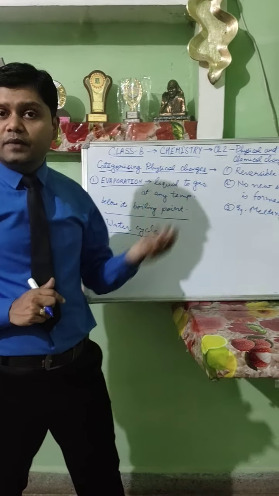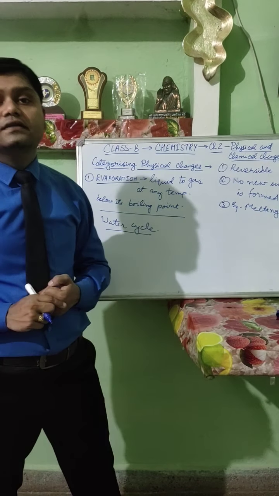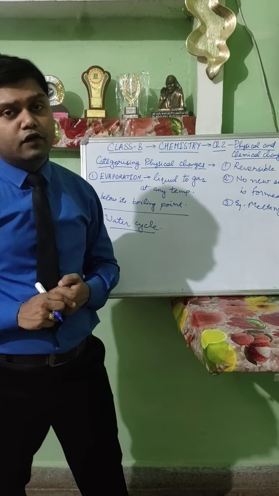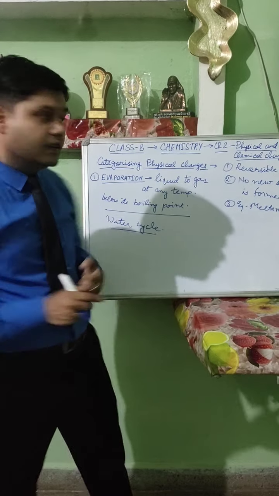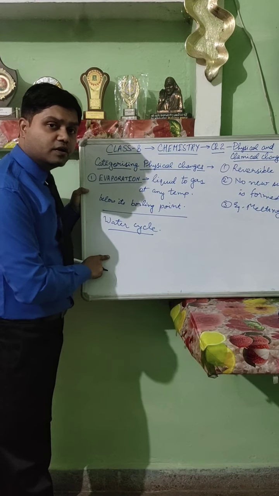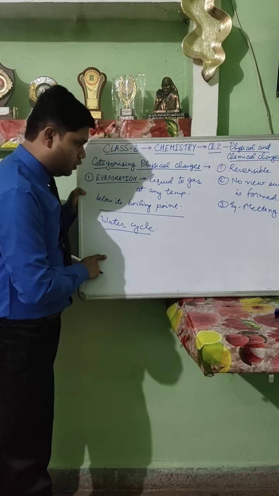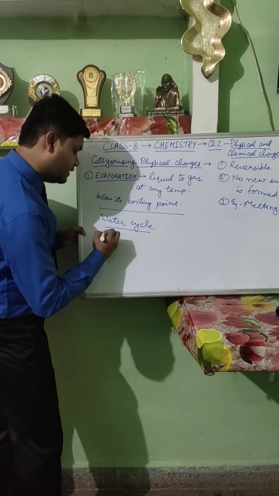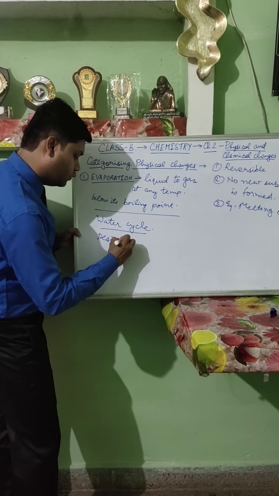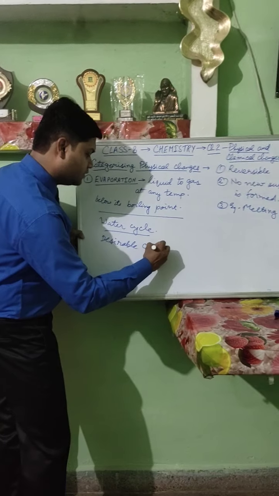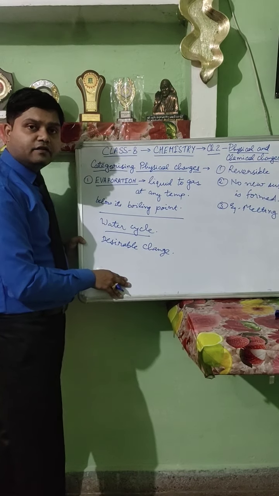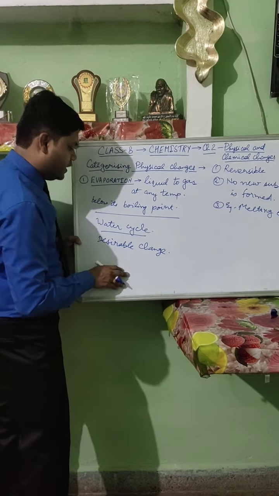When clouds strike the mountain, water comes back in the form of rain. So it creates a continuous cycle, and therefore evaporation is a major part of the water cycle. It is a desirable change also, because if it were not there, we would not get rain.